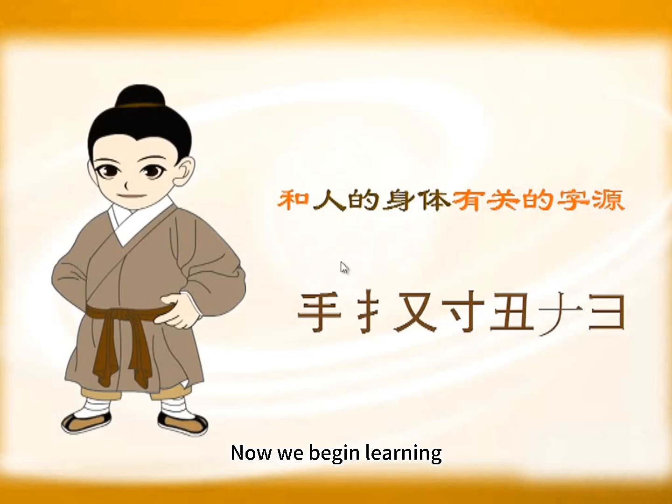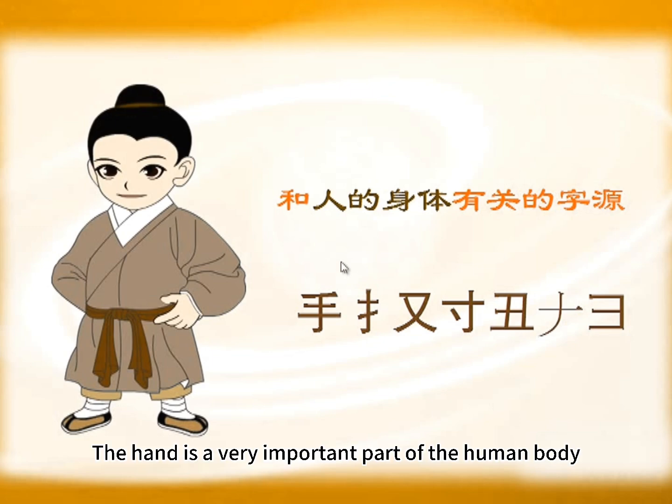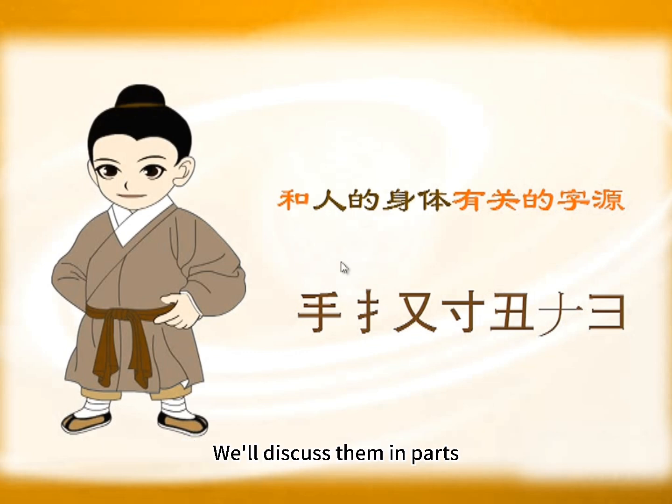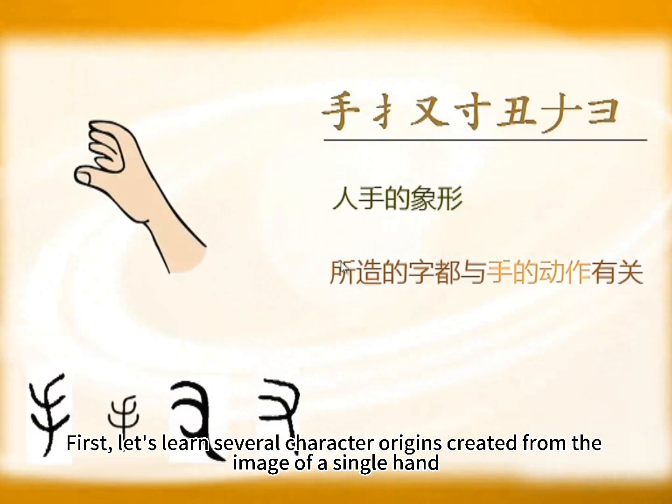Now we begin learning some basic character origins related to the human hand. The hand is a very important part of the human body. Conquering nature. Transforming nature. Most human actions are accomplished by the hand. So there are many basic character origins created from the hand. We'll discuss them in parts. First, let's learn several character origins created from the image of a single hand.